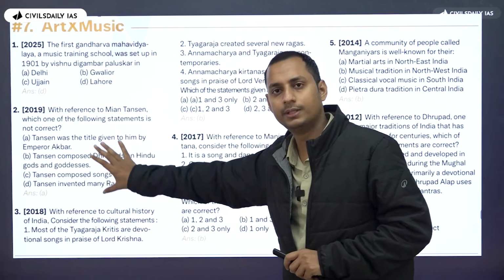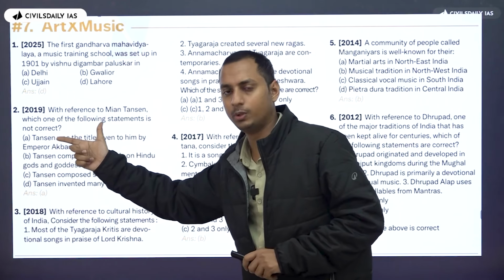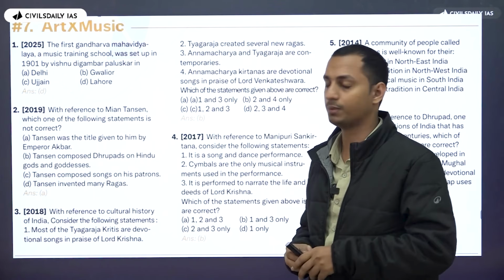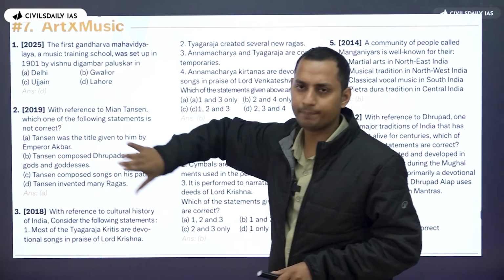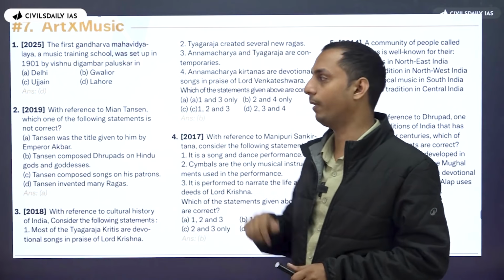Tansen, this you would have got through your logic, because whenever "not correct" is asked, you have: Tansen was the title given by Emperor Akbar was the most specific. 2025, even if you have read Nitin Singhania, you won't get the answer. This was a very hard question in my opinion.